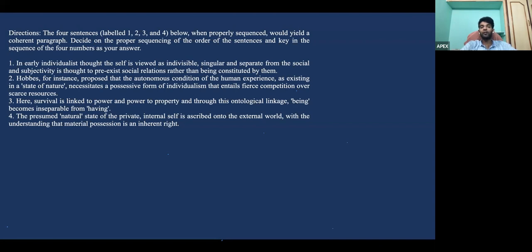Next, if we look here, survival is linked. We've not spoken about survival yet, right? And we've just spoken about the state of private and internal self, which is ascribed onto the rest of the world. Yes. Now, in 2, Hobbes, for instance, proposed that the autonomous condition of human experience as a state of nature necessitates a possessive form of individualism that entails fierce competition over scarce resources. It can be linked to 4, where we are talking about scarce resources and fierce competition as a part of material possessions. Okay, so this is a hard para jumble. I wouldn't be shocked if you left this. So over here, we'll come with the answer as 1, 4, 2, and then 3.